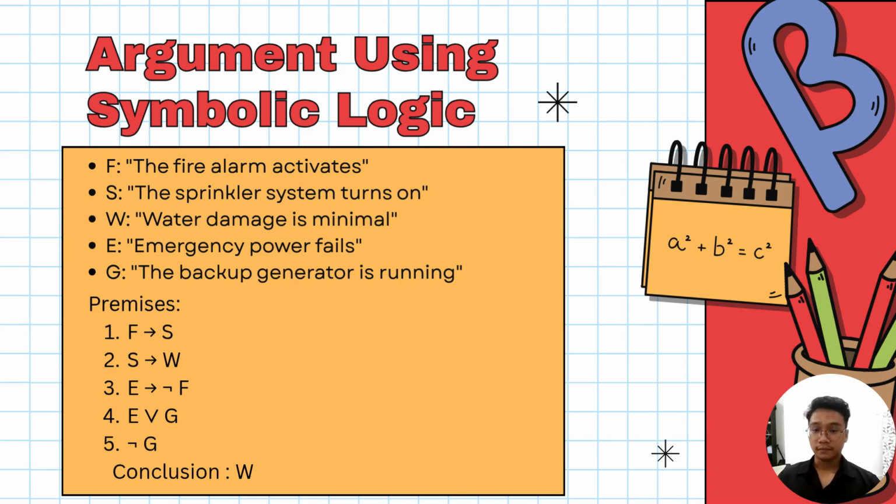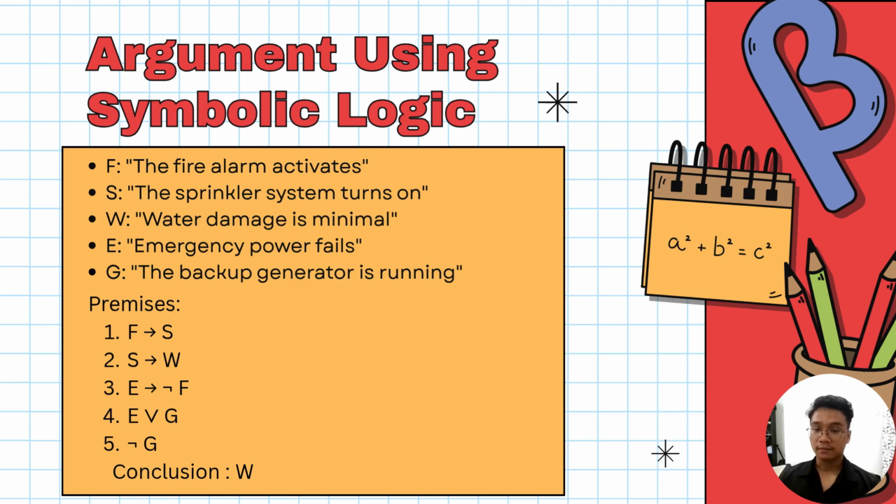Alright, from this slide, I'm going to explain the argument using symbolic logic. F represents the statement the fire alarm activates. S represents the sprinkler system turns on. W means water damage is minimal. E means emergency power fails.